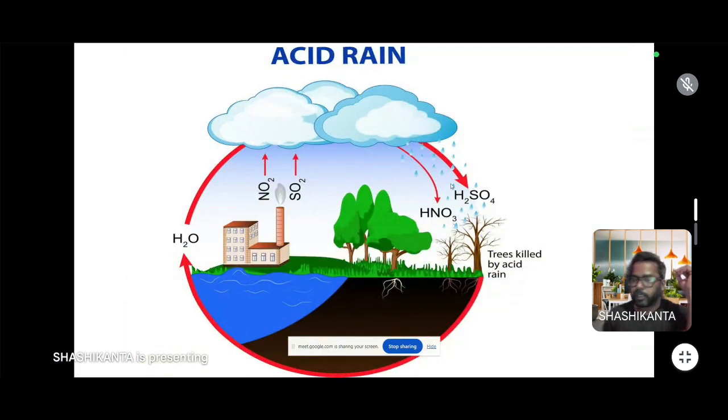Then different types of gases are released which are converted into acid and fall down with rainwater, which is acidic, so it is called acid rain. When it falls on a plant, it kills the plant, or due to the acidic condition of the water, it also hampers the growth of aquatic organisms. It also affects human health and materials.